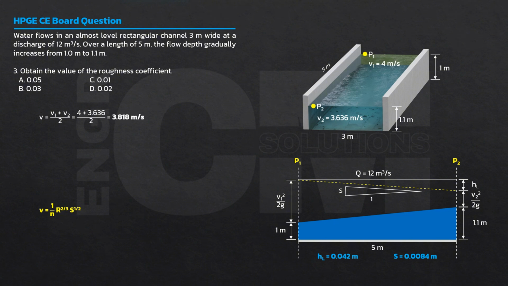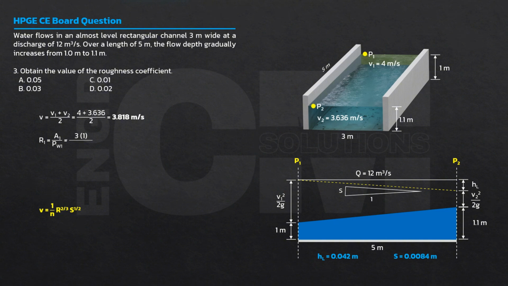Doon sa Manning's formula natin makukuha yung n. And kailangan na natin dumaan sa hydraulic radius. Hydraulic radius is area over the wetted perimeter. Section 1, the area is, again, 3 meters times 1. Ang wetted perimeter natin is yung nabasa ng tubig.